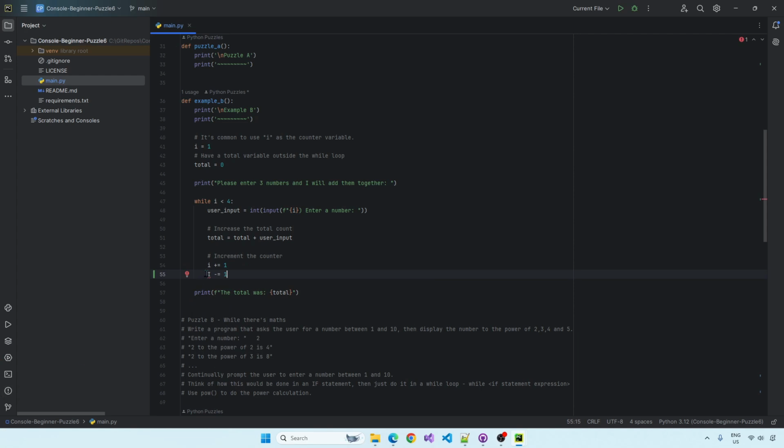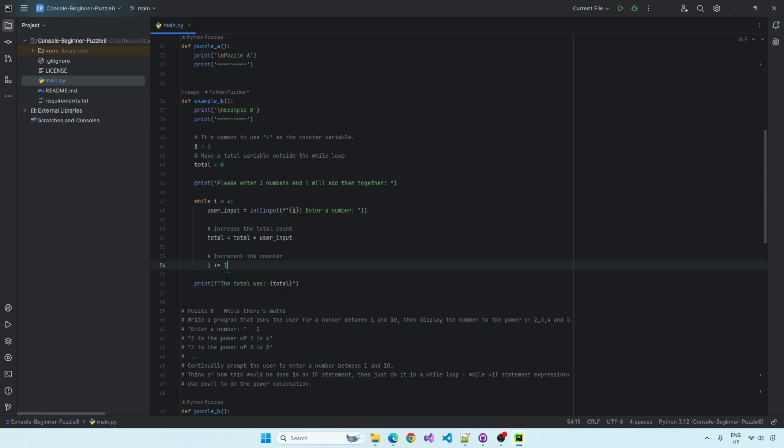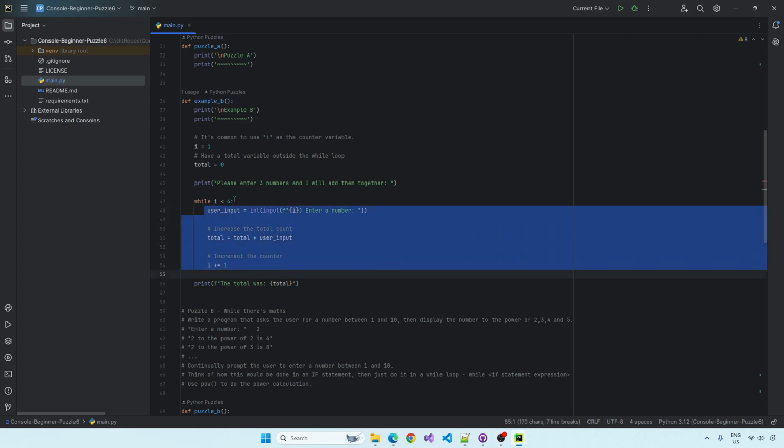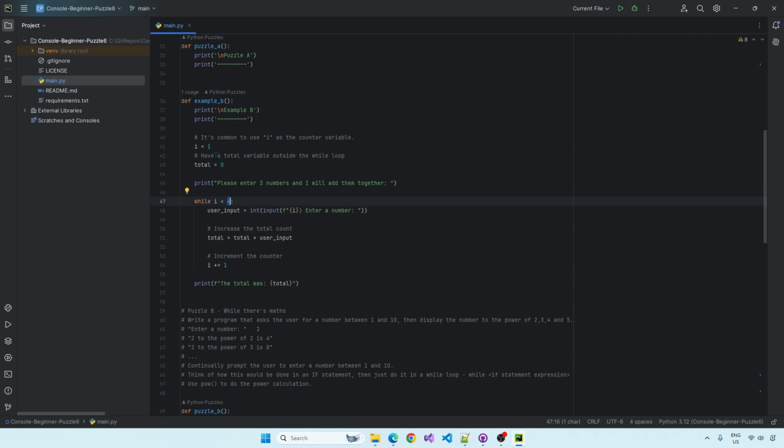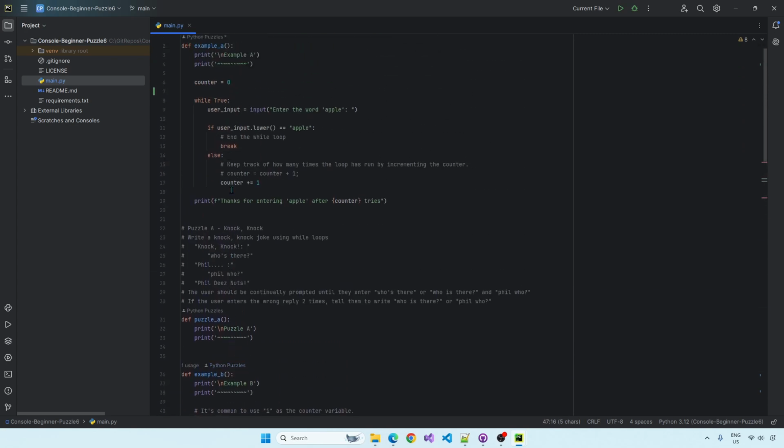But we want to increment, not decrement. And then we're going to print the total. So this is just basically adding. It's going to run this while loop. So it's going to start off at 1. So we go 2, 3, 4. So it's going to run it 3 times because 3 is less than 4. It'll stop because this statement will be false. Whenever it's true, it's going to run. Whenever it's false, it's not going to run. So that will run continuously until you do break.